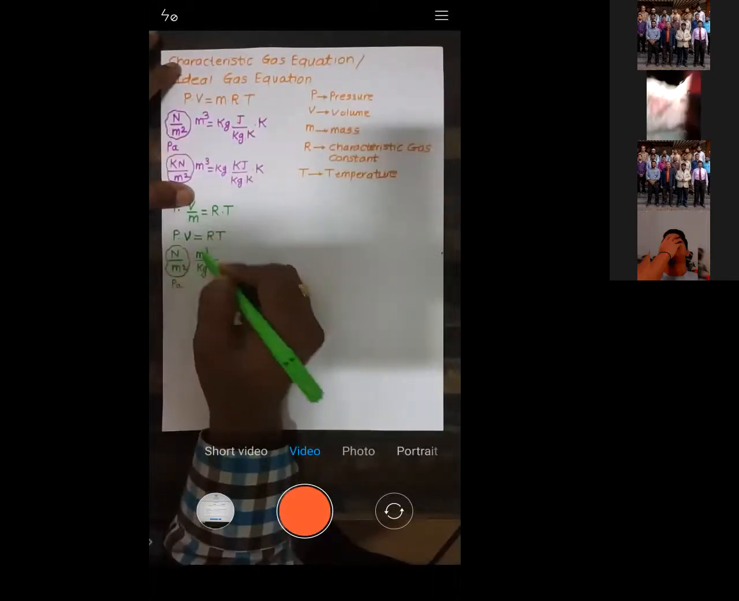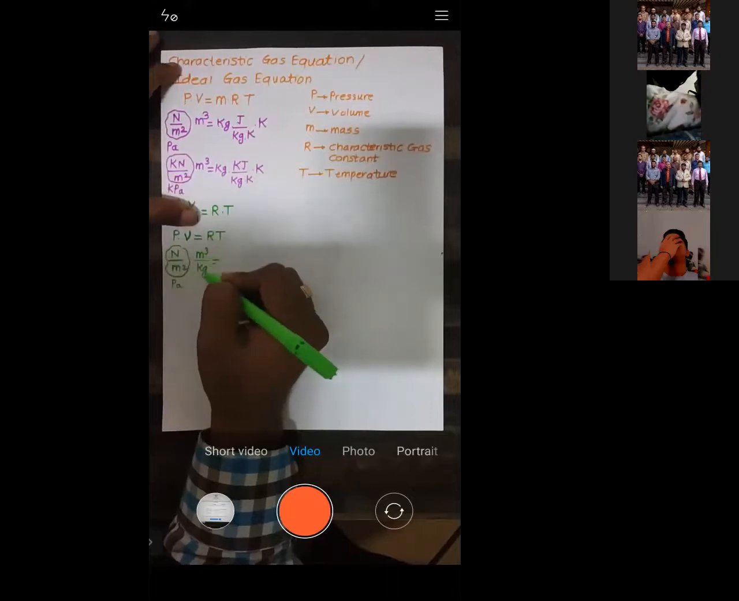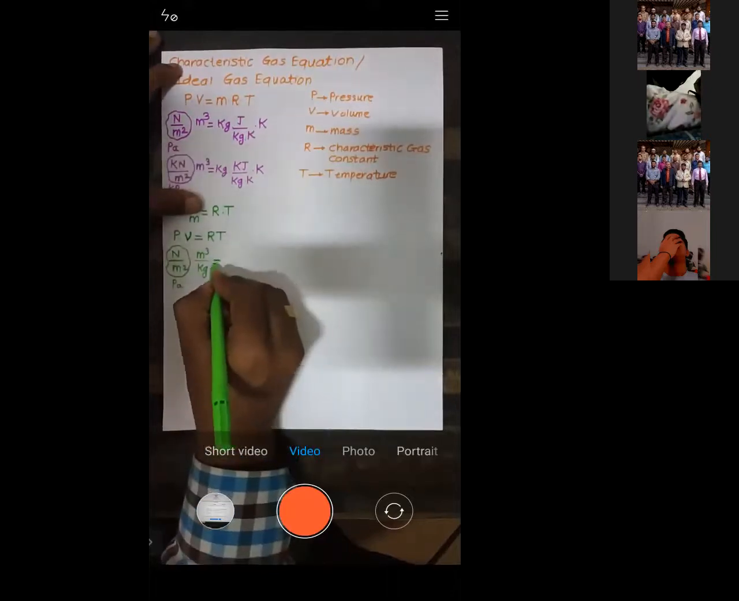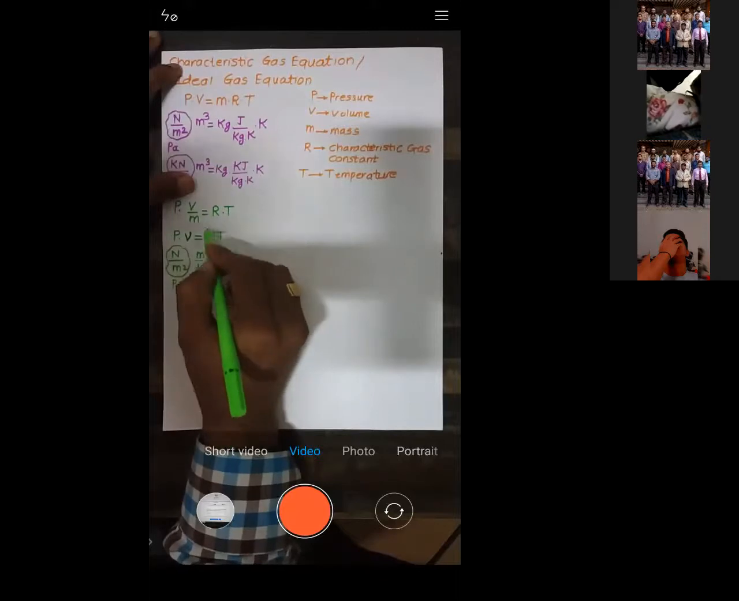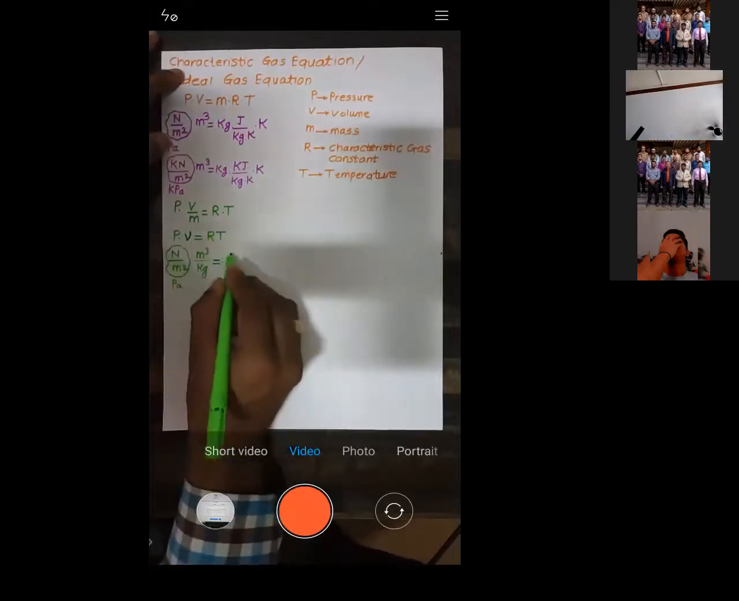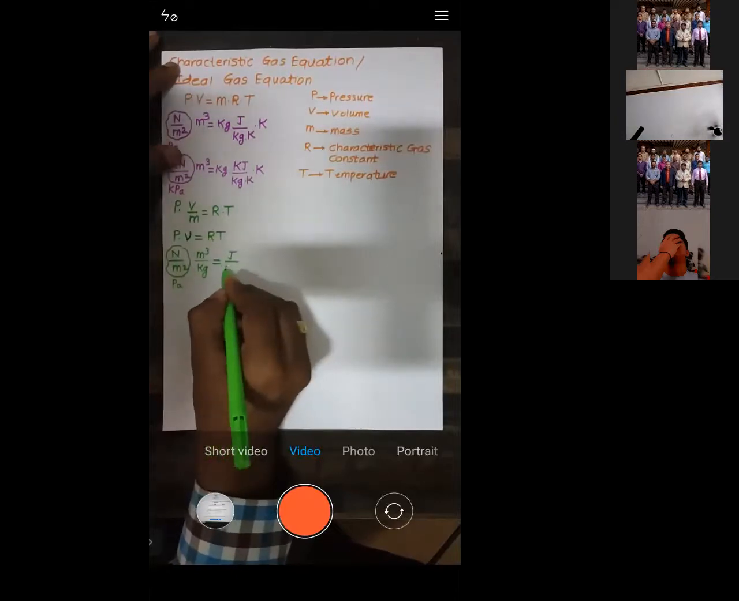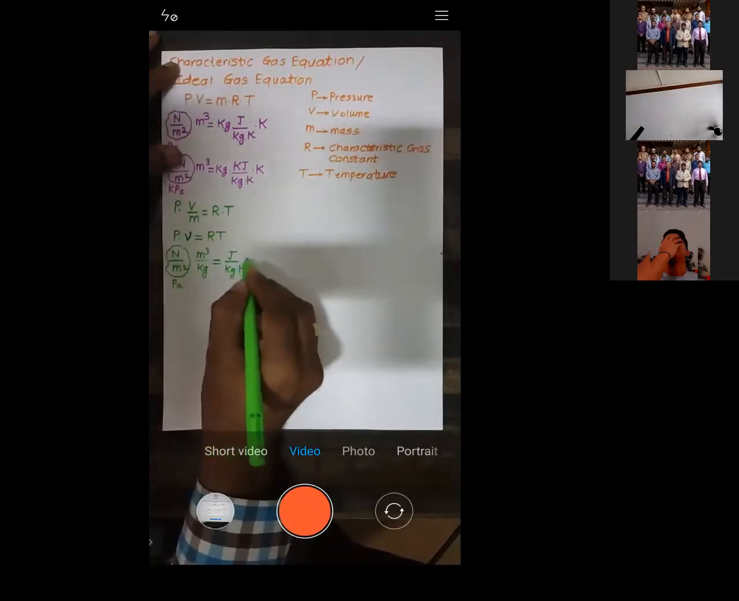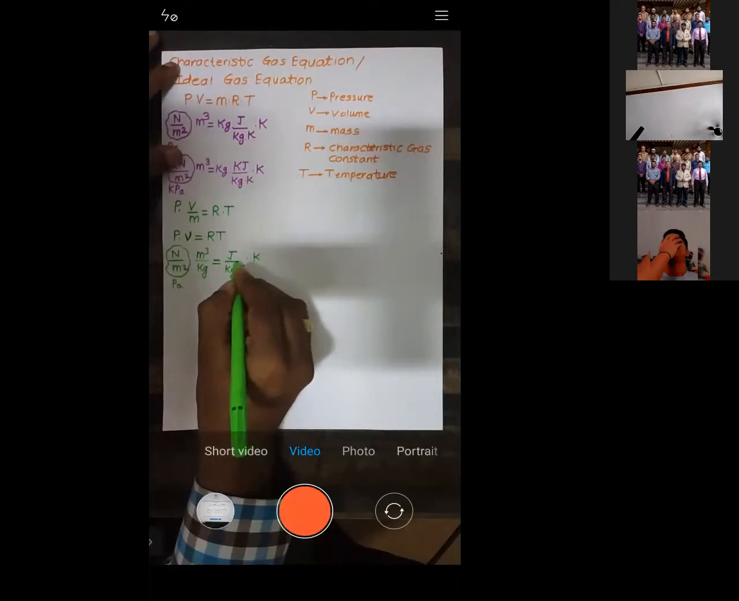What is the unit for V? It's meter cube. The unit for mass is kg. This is equal to R times T. What is the unit for R? When you take pressure in Newton, R will be in joule, so it is joule per kg Kelvin, multiplied by temperature, that is Kelvin again.